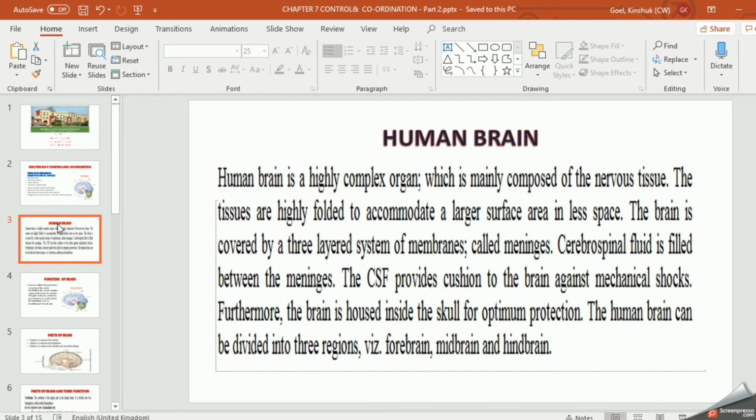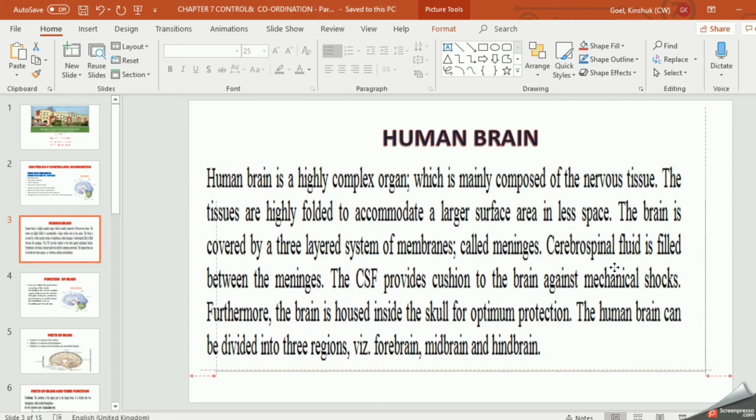from injuries and damage. For that, your brain is covered with a three-layer system, which I am going to show you. Those layers are called meninges, the layers present above your delicate organ, the brain. In these layers you have a fluid called cerebrospinal fluid. The name of this fluid is not given in your book, so please note it down. I'll let you know afterwards where to write this.